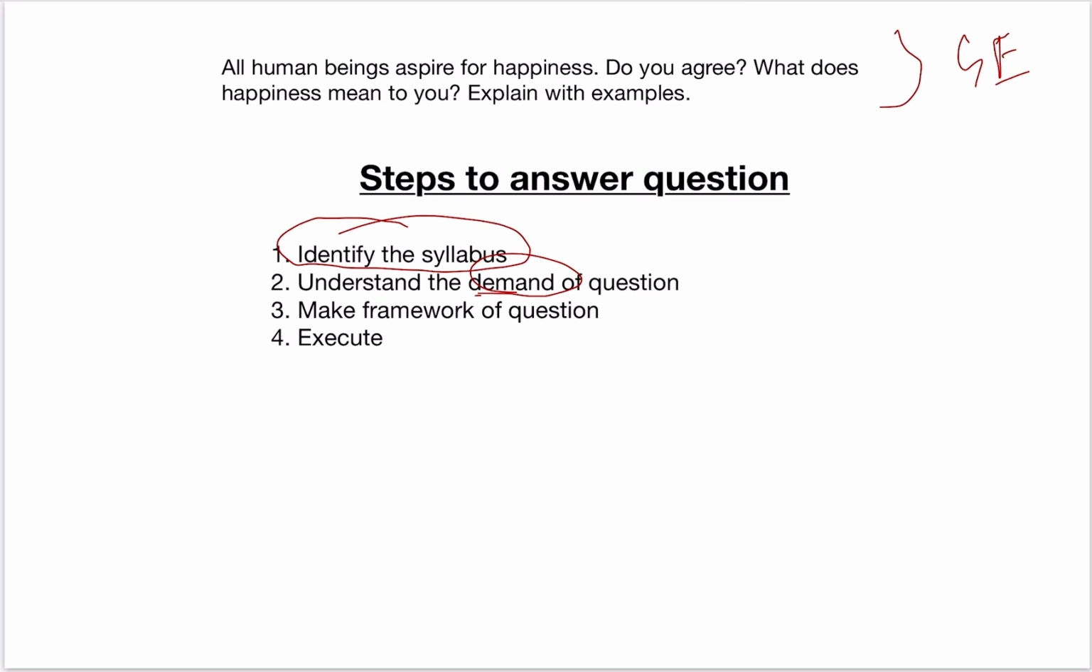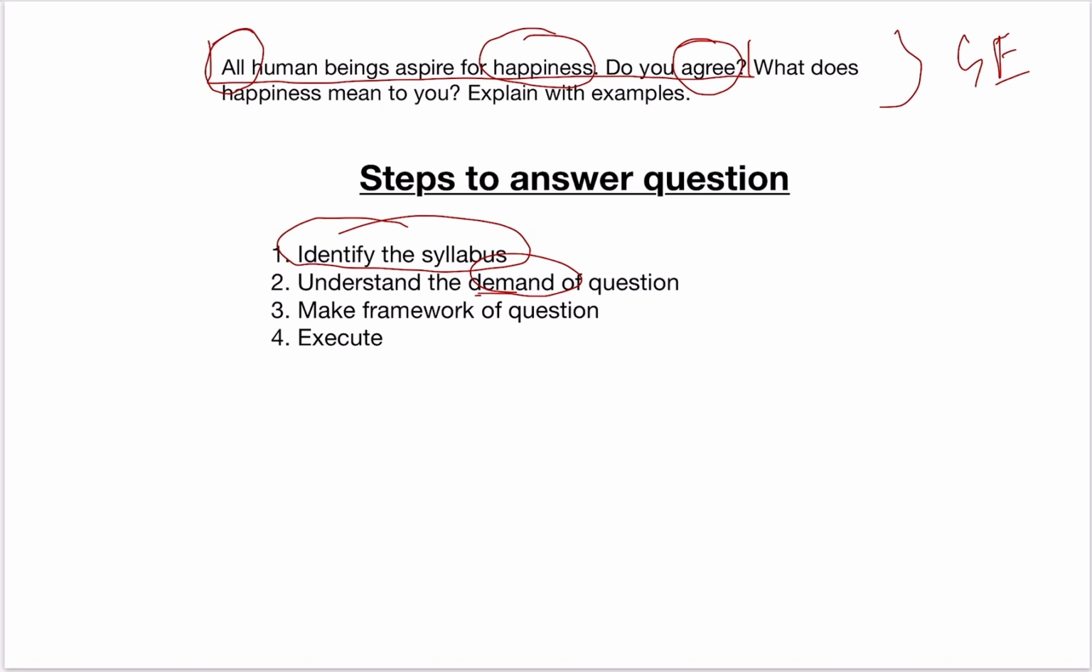So let us understand the demand of this question. The question says, all human beings aspire for happiness. That's okay. Do you agree? This becomes the first demand of my question, where I have to substantiate that all human beings aspire for happiness. So happiness is the theme of the question, and the first part asks you to substantiate that all human beings aspire for happiness, and you have to either agree or disagree. This is the first part of the question.